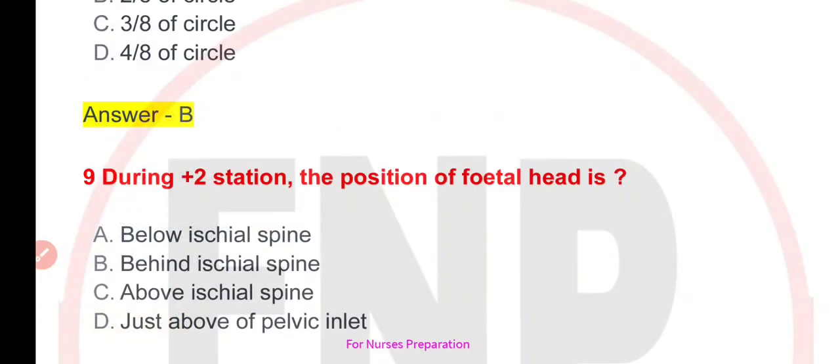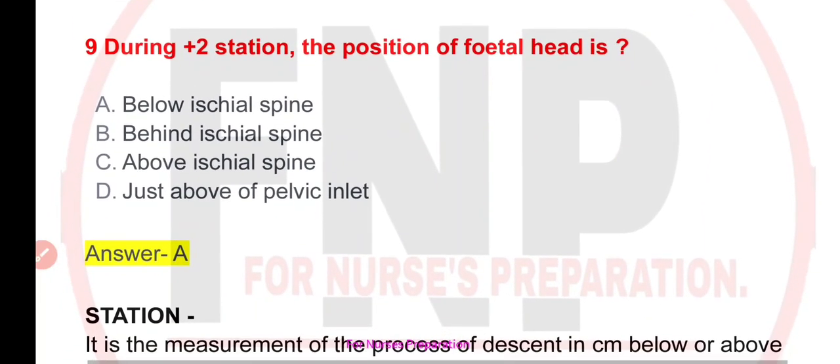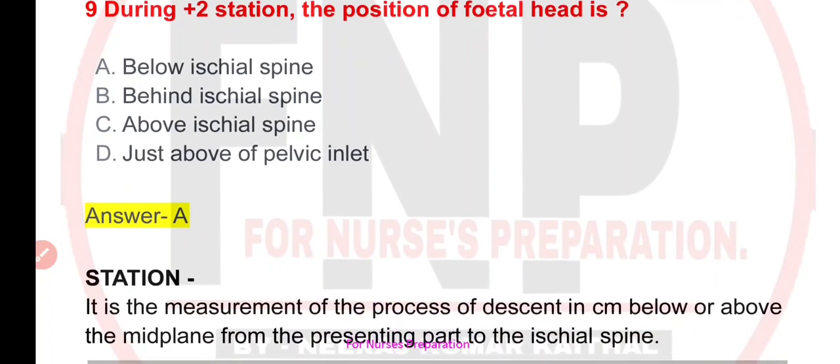Next question is, during plus 2 station, the position of fetal head is. Your options are A. below ischial spine, B. behind ischial spine, C. above ischial spine, or D. just above of pelvic inlet. Correct option is option number A, that is below ischial spine.